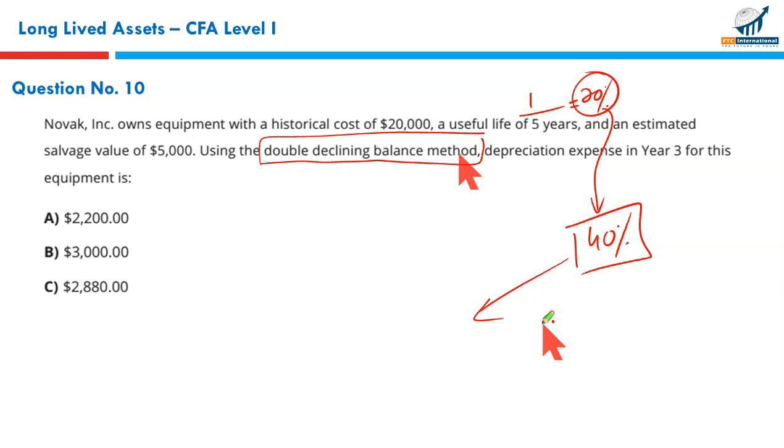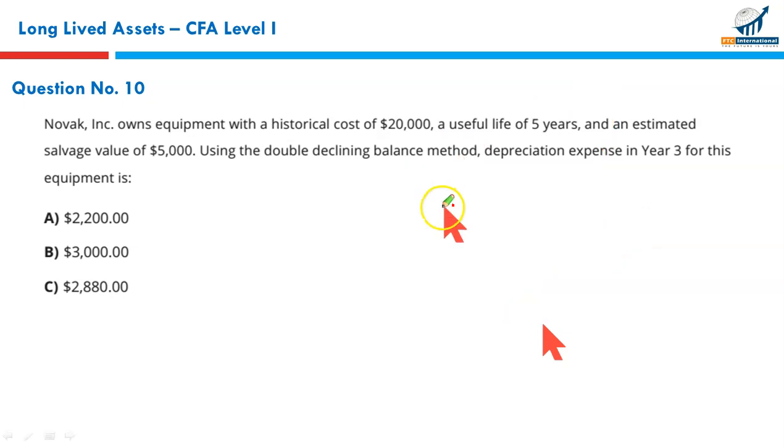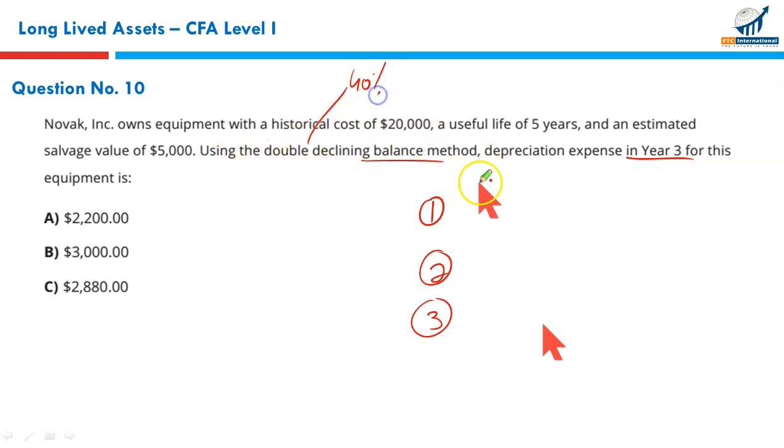What is the accelerated depreciation method? Let me show you. The depreciation charge will be very high in the early periods. How many years? For 3 years. Using the double declining balance method, that is 40%, which we've just calculated. The depreciation expense in year 3. First of all, in year 1, the depreciation charge will be 40% of the original cost. The depreciation charge will be $8,000.